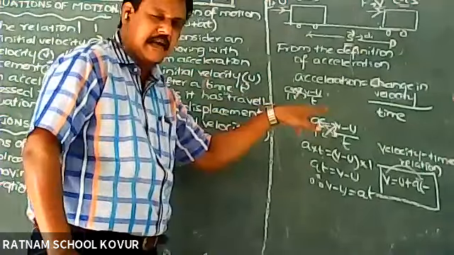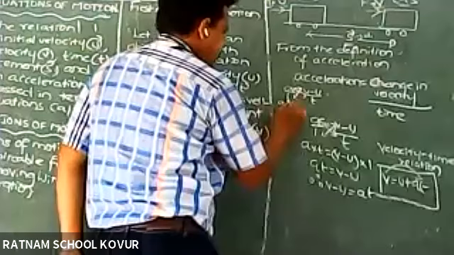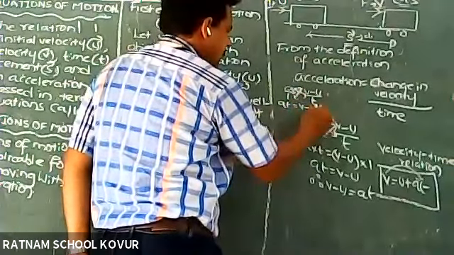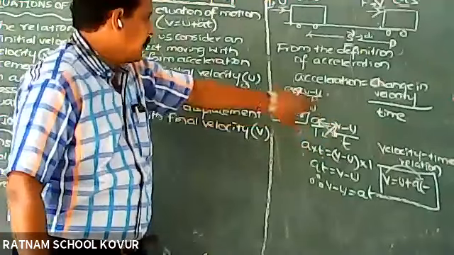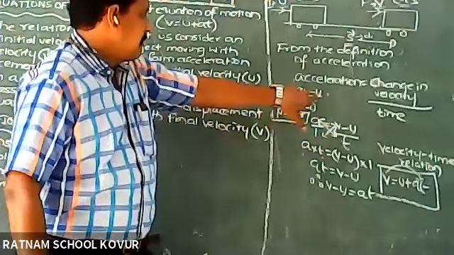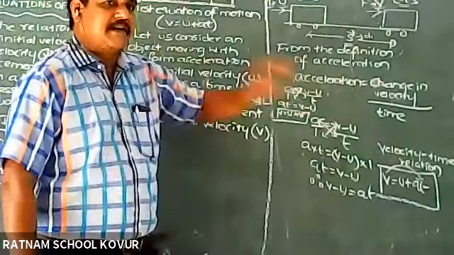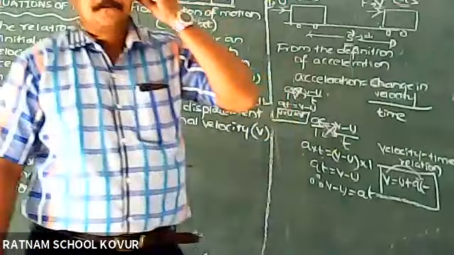Cross multiply. A into T is equal to V minus U. If you transfer U to the other side, V is equal to U plus AT. That's it. Clear? This is the first equation of motion.